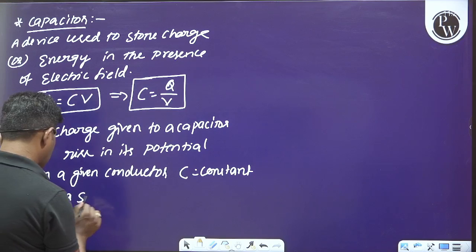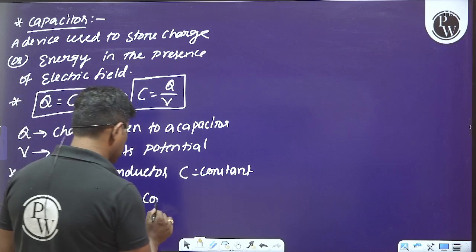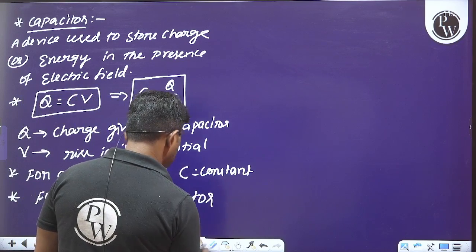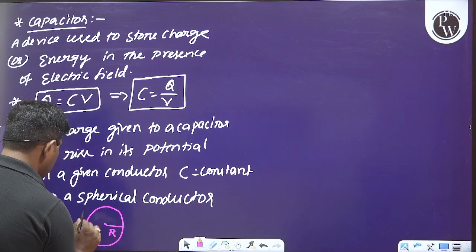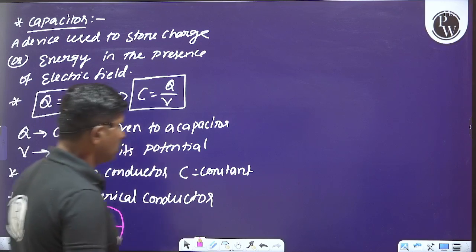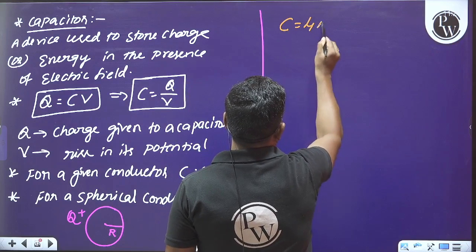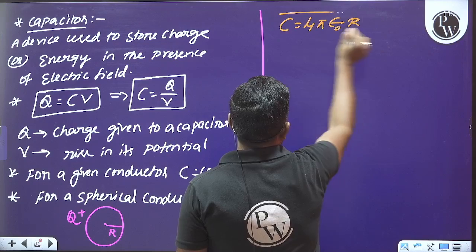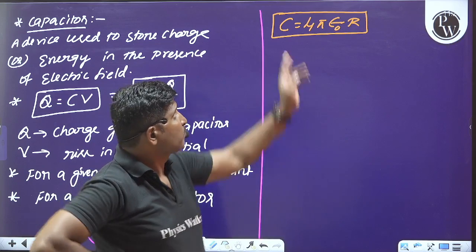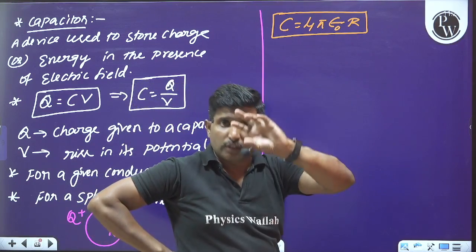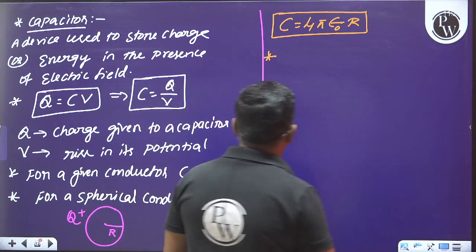And for a spherical conductor, let us say there is a conductor having radius capital R, and capital Q is the charge given to it. Therefore, the capacitance will be equal to 4 pi epsilon naught into capital R. That means for a spherical conductor, capacitance is directly proportional to the radius of the conductor. Like that we have to think and analyze this point.